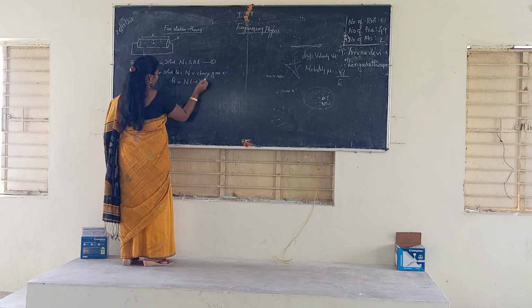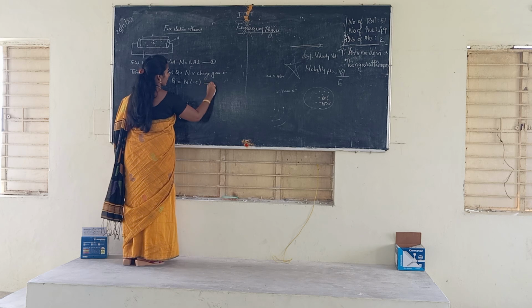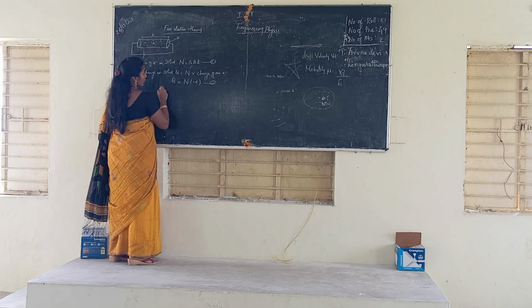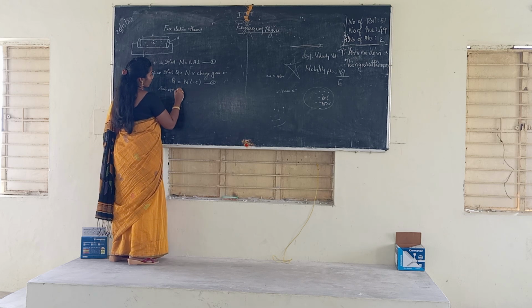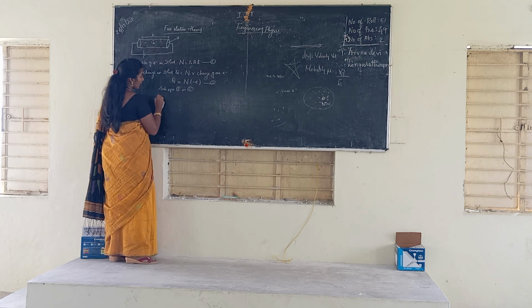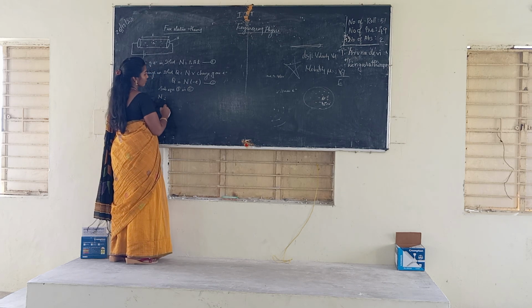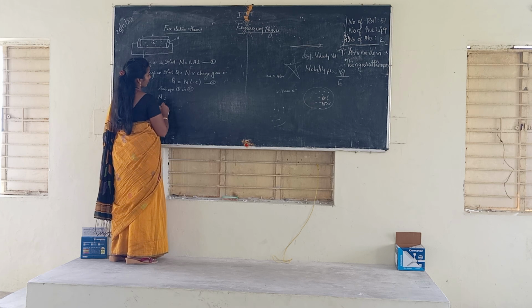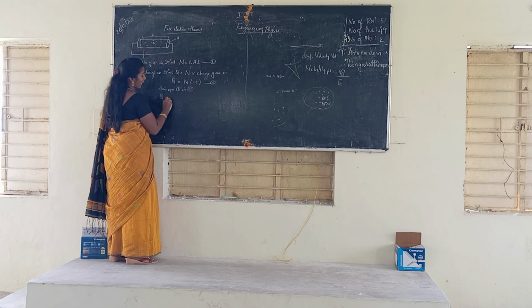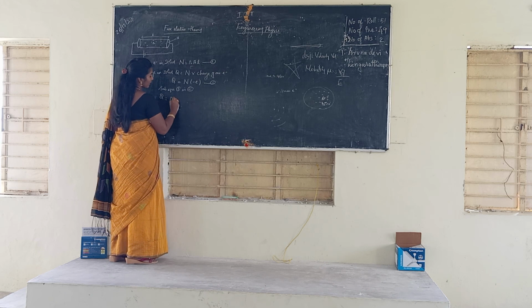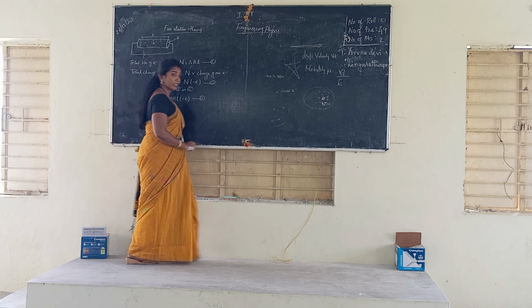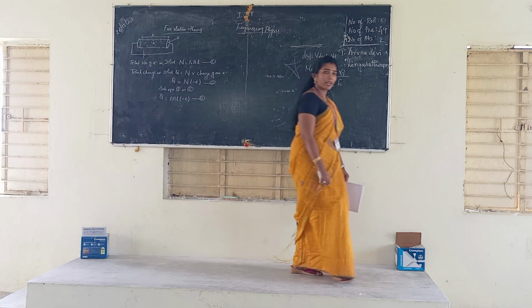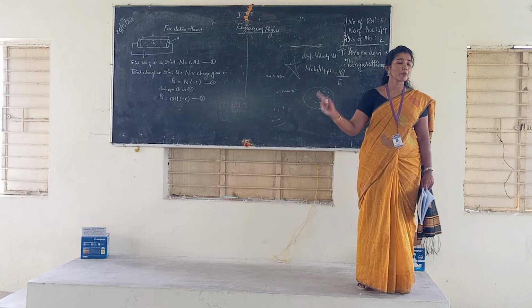Next, substitute equation 1 in equation 2. So what will we get here? Q, the total charge, is equal to nAL into minus e. This is the third equation. Understood up to here? Last one, boys.